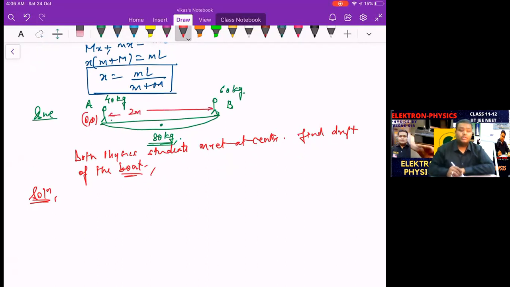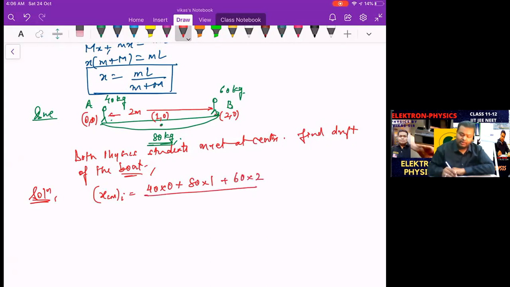Right, let's say 2 meter. So the coordinate of the center of the boat is how much? 1, 0. And the coordinate of the second student becomes how much? 2, 0. So what is the position of the center of mass initially? That is m1x1, so 40 into 0, plus m2x2, so 80 into 1, and plus m3x3, so 60 into 2, and divided by, that is 40 plus 80 and plus 60.